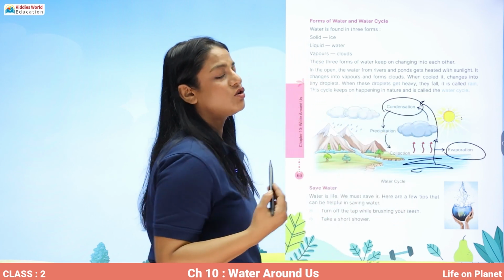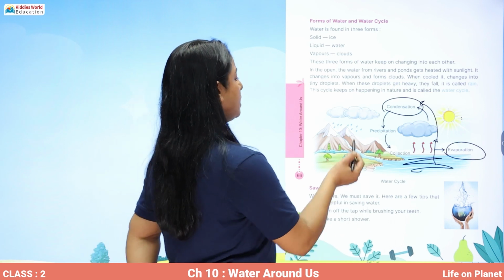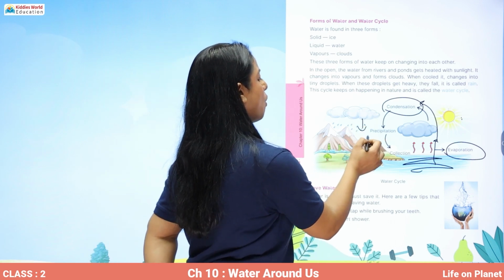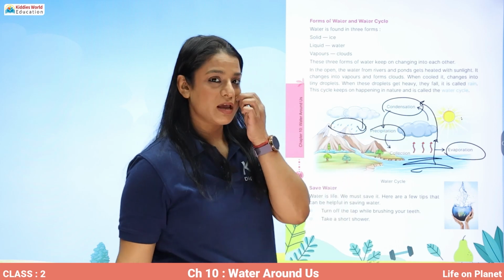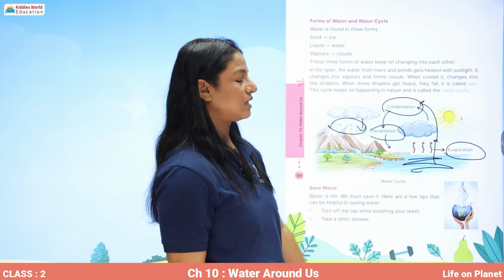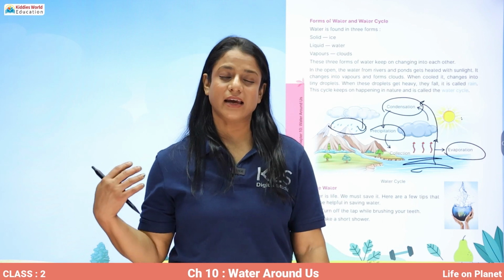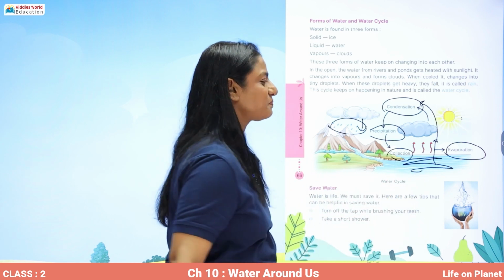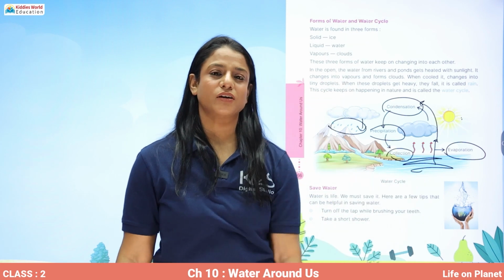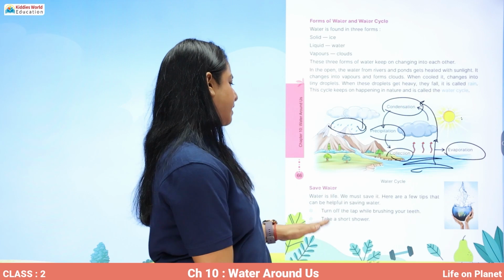And when those water droplets become very heavy, it again comes down in the form of rainfall, which is called precipitation. And the water again gets collected in the water bodies, and that is called collection. This keeps on going, and this is called the water cycle.